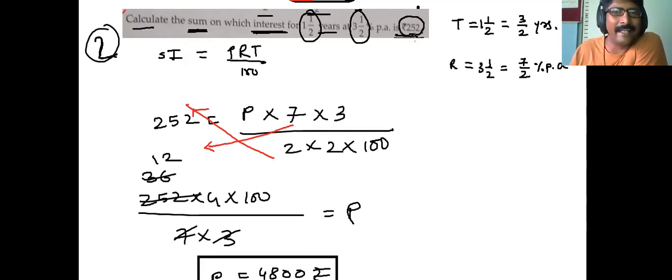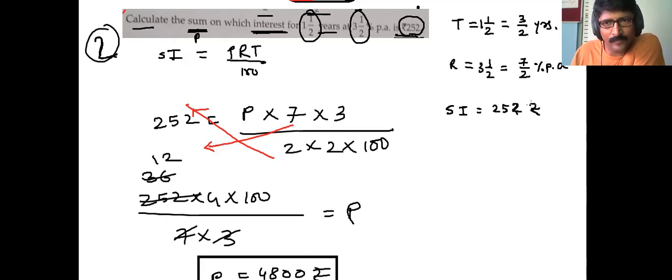Is rupees 252. Now ये 252 क्या है? What exactly is this 252? Calculate the sum. The principal is this, on which the interest for this is 252. That means simple interest is given as 252.